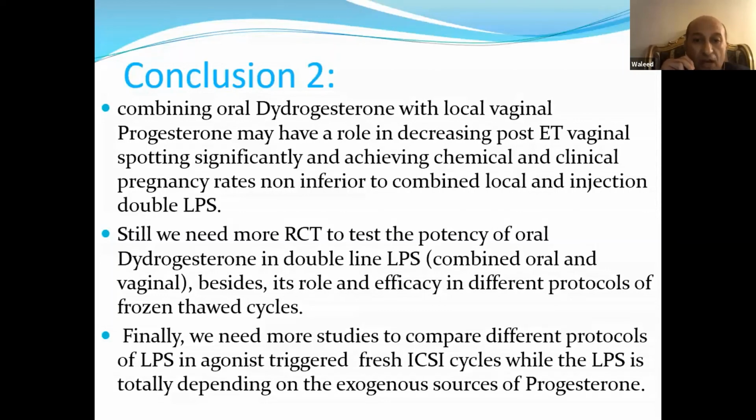Finally, we need more studies to compare different protocols of luteal phase support in agonist-triggered fresh ICSI cycles, where luteal phase support depends totally on the exogenous source of progesterone, as in these cycles we don't have endogenous progesterone due to luteolysis, as Professor Hisham mentioned in his presentation.